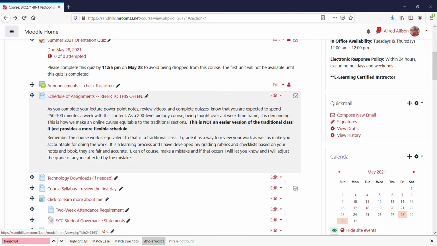The next thing you'll see is the schedule of assignments, and this is a 4-week course, which is extremely short compared to the other courses that I've taught. This also means that it's very fast-paced, and I stress very. It's a 200-level biology course, and so this is not meant to be intimidating, but I want you to know that it is a fast-paced course, which means that you have approximately 2 folders or 2 units worth of content every week.